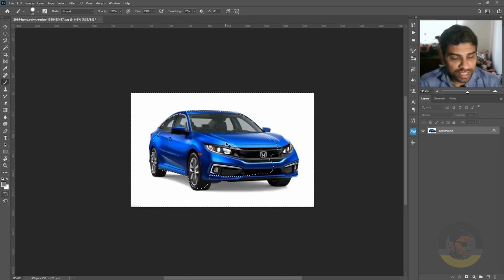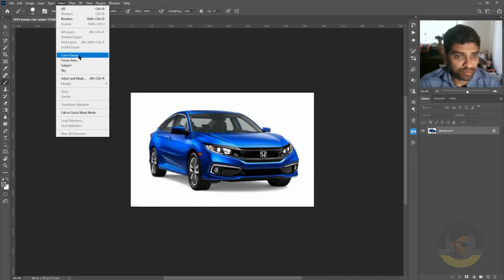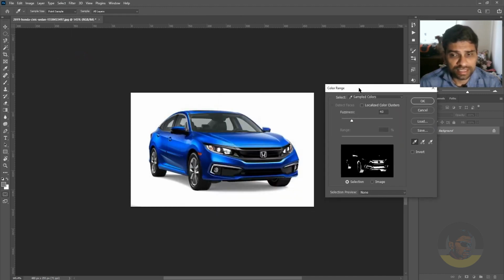And the final method here is the select by color range, which selects by color range. So basically it works something like the magic wand tool. When you click somewhere on your image, it tries to select all of that color. But if you increase the fuzziness slider, then it will select more of that.